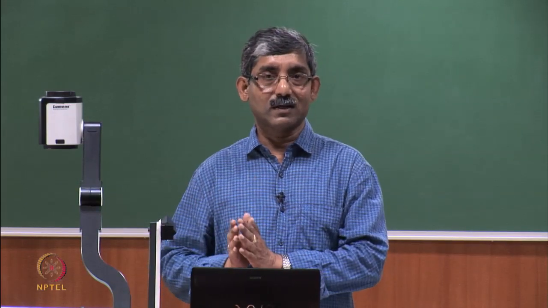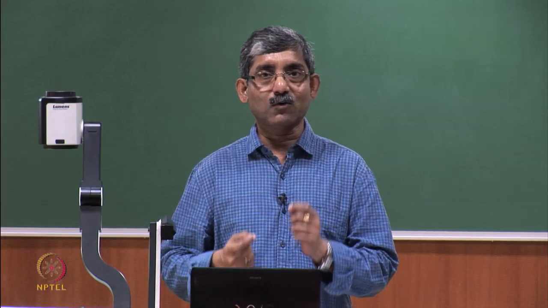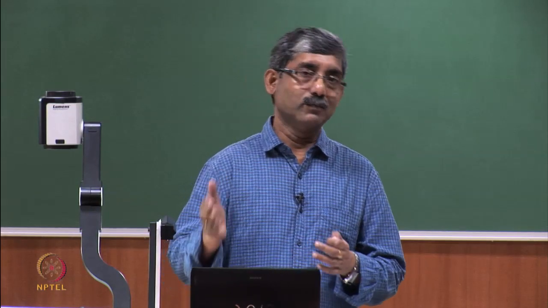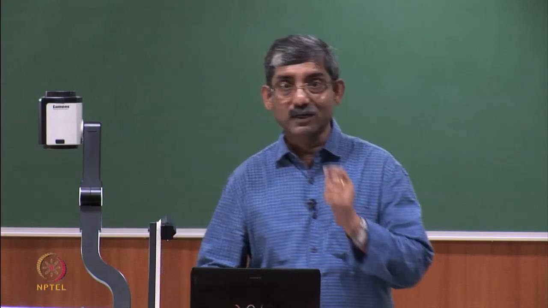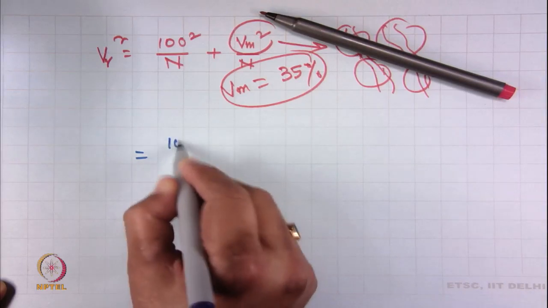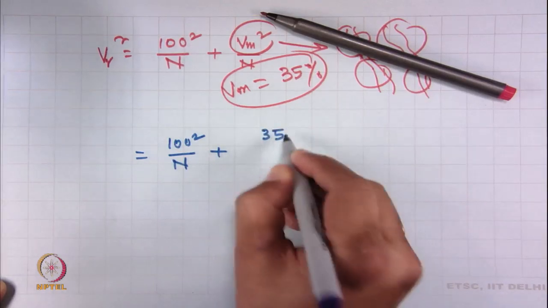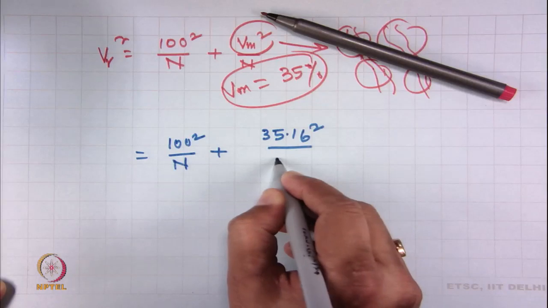As I have mentioned, from a large number of experiments it has been observed that cotton has an average mass variation of around 35%, and if we put 35 here, then the total value will be 106 square. So for cotton it is 100 square by n plus 35.16 square by n.